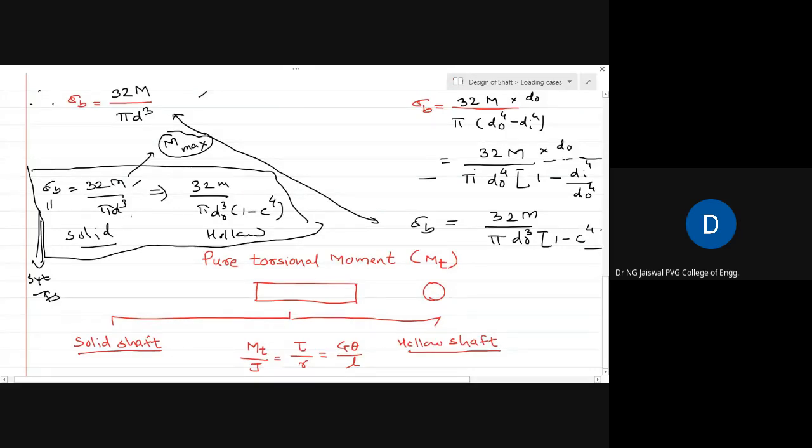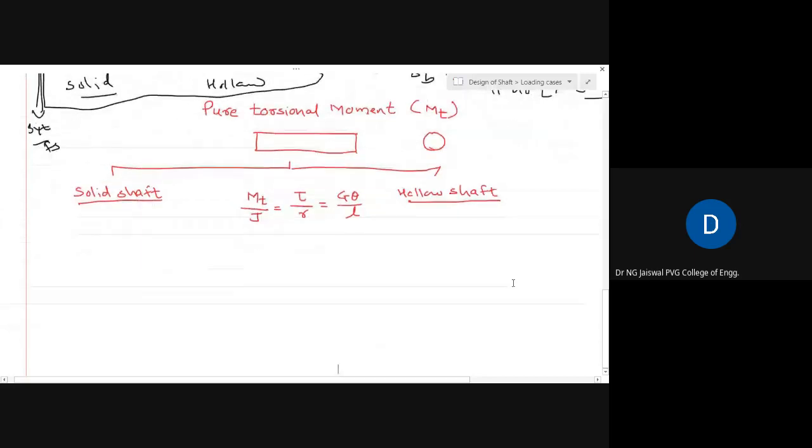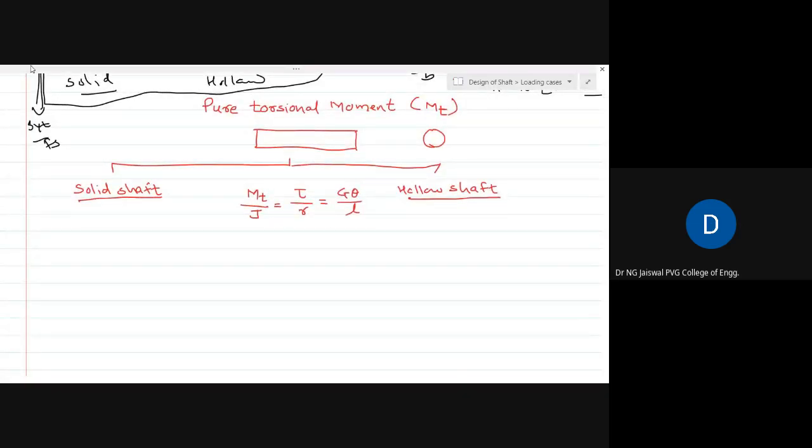So what have we seen so far? We have seen one general procedure to find a shaft diameter if the shaft is subjected to pure bending moment. Now another case: suppose there is only a torsional moment. This is some shaft subjected to a pure torsional moment, say MT.